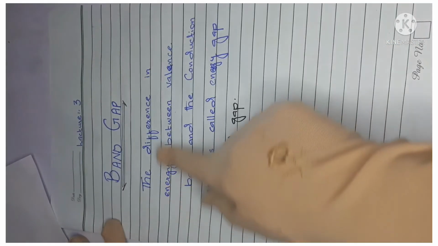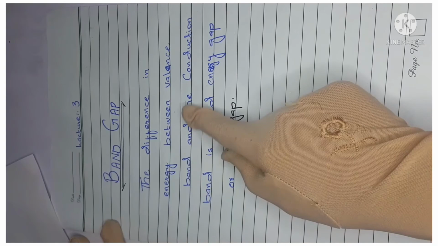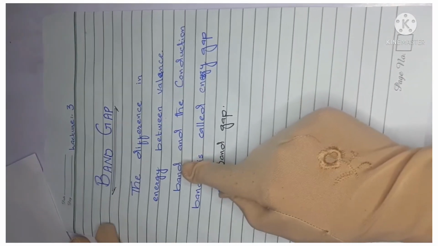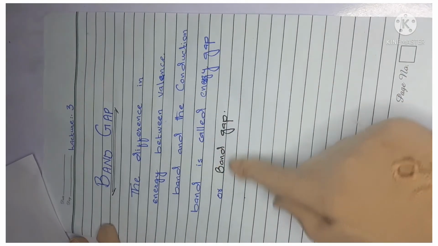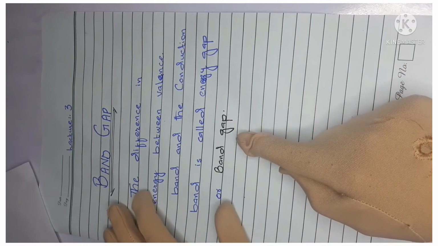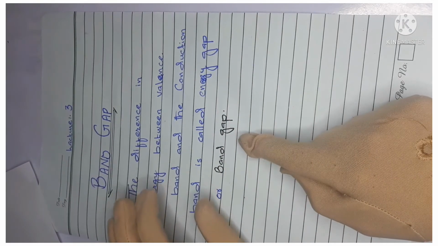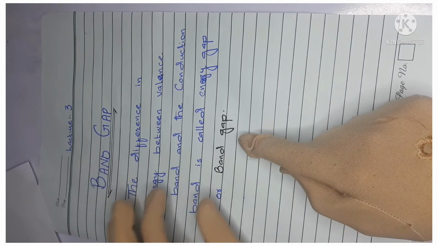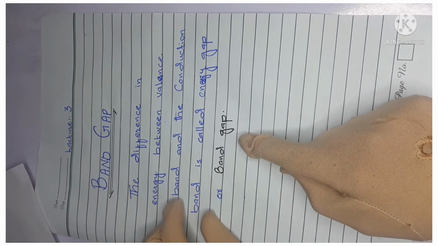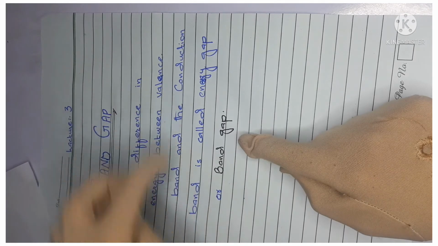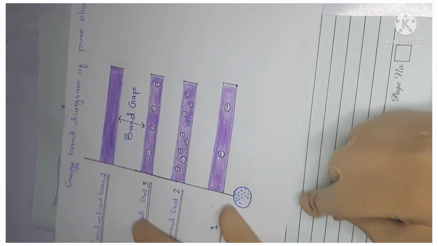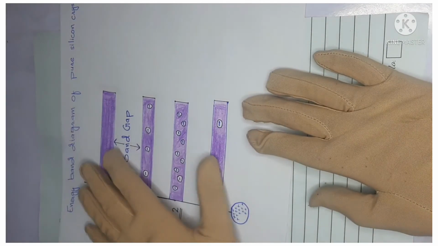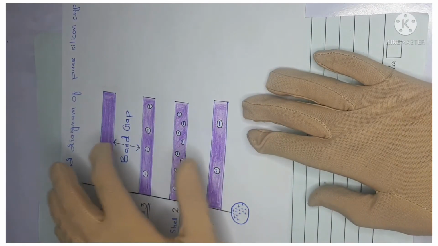Let's revise what band gap is. Band gap is the difference in energy between the valence band or valence shell and the conduction band, called the energy gap or band gap. The difference of energy between the valence band and the conduction band is known as the band gap, as we have learned. This is a silicon atom.